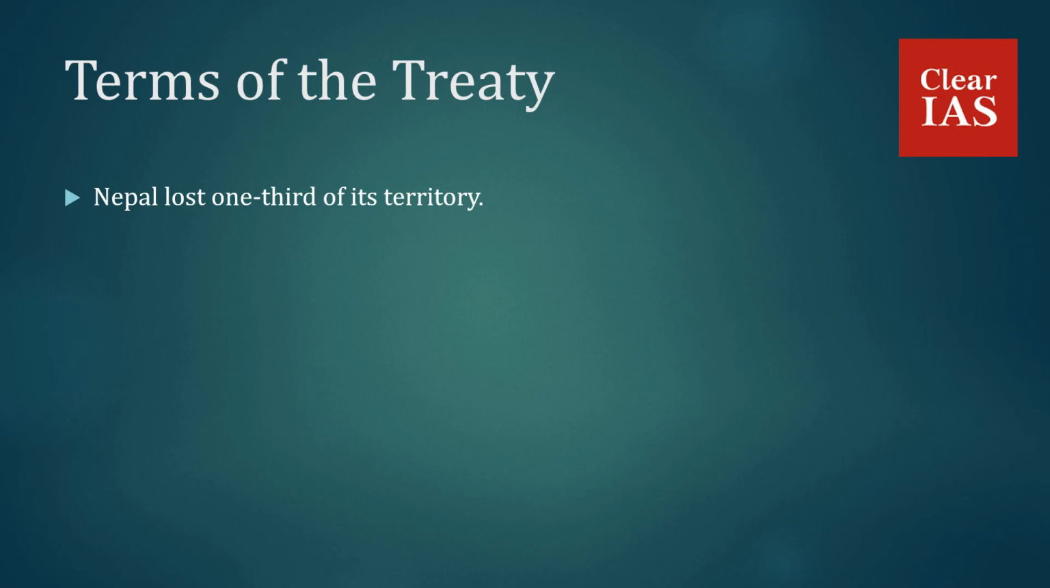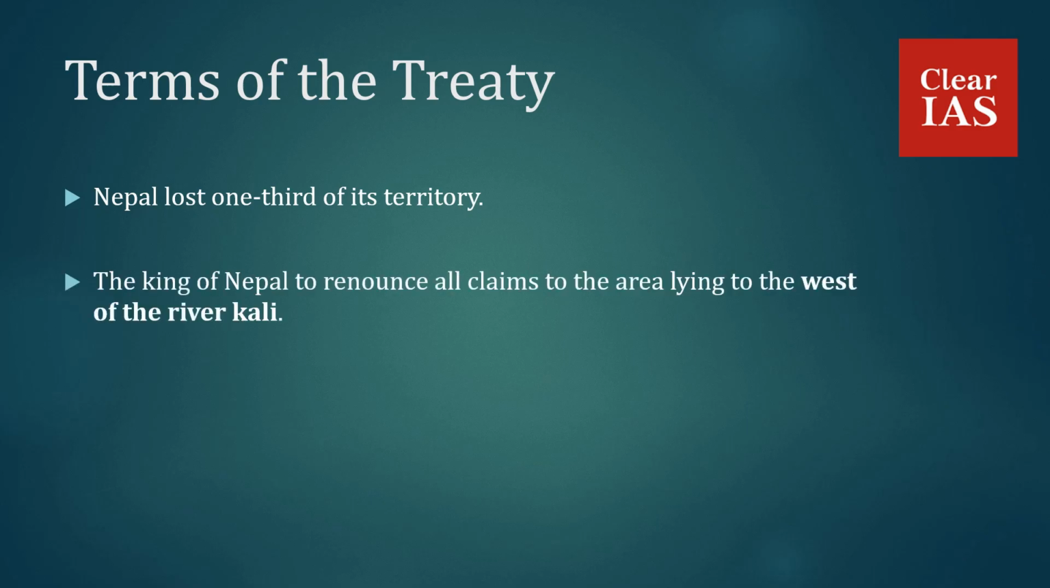So Article 5 of the treaty is of relevance to us. The King of Nepal is to renounce all claims to the area lying to the west of the river Kali. According to Article 5 of this treaty, the exact words are, the King of Nepal renounces for himself, his heirs and successors all claim to the territories lying to the west of the river Kali, and engages never to have any concern with the rulers of those territories or the inhabitants thereof.